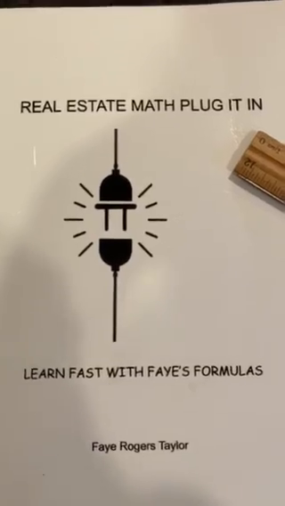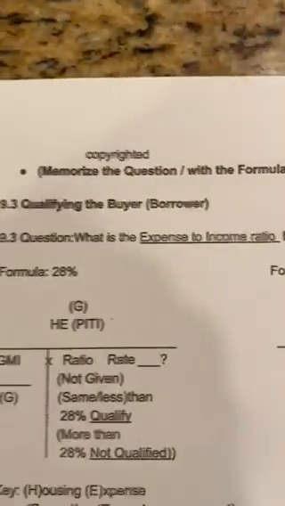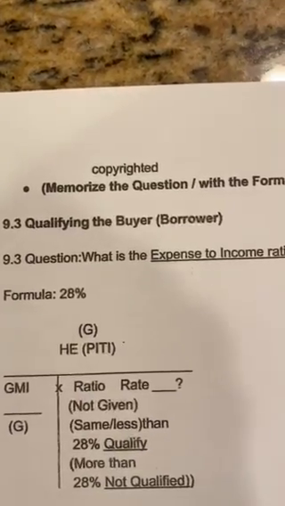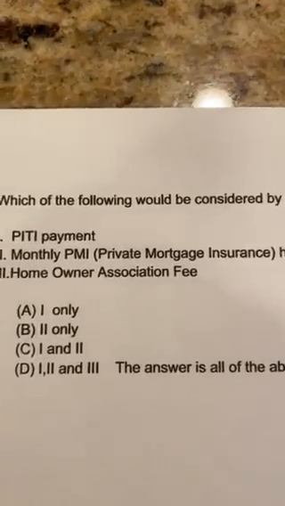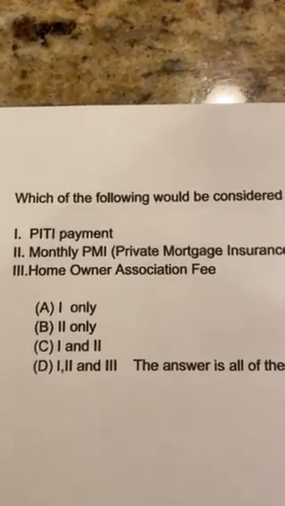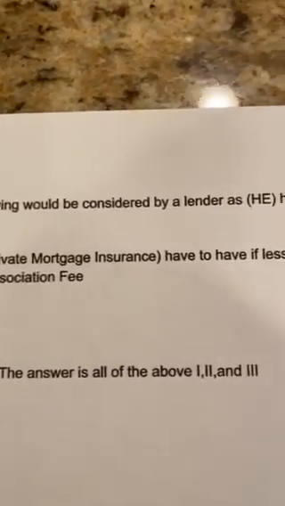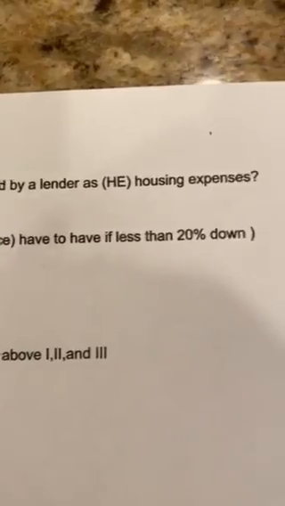Faye Rogers Taylor. Today we're going to review page 9.3, qualifying the buyer. Before we begin our review, we're going to look at a question that's on the state test. Which of the following would be considered by a lender as HE, housing expense?